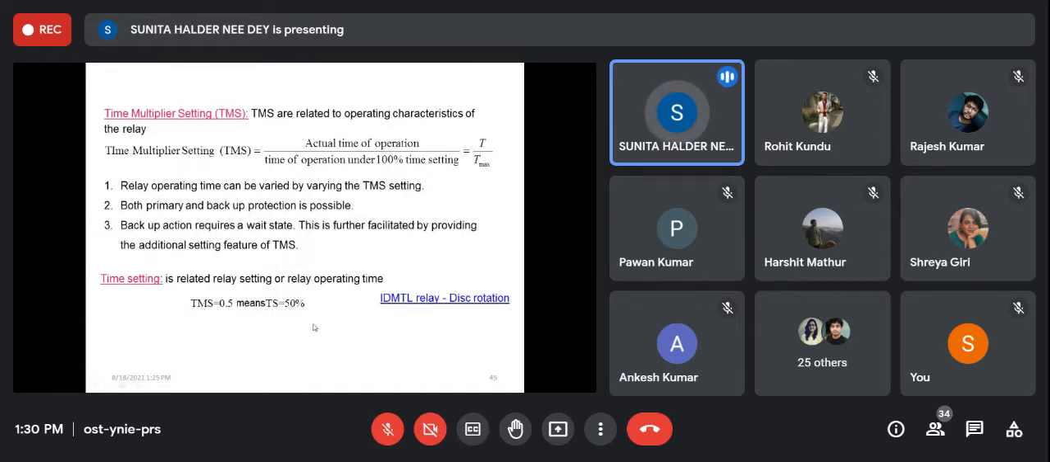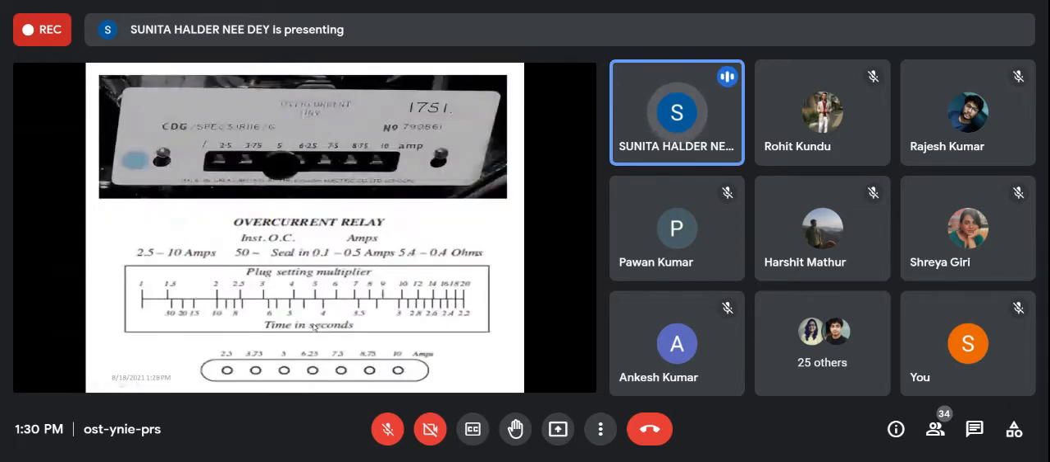If you see the relay panel in the lab, it is like this. There is written 2.5, 3.75, and so on, not in percentage. From here you can set at which current you want to operate the relay. This is the plug setting multiplier, or plug setting actually. We can derive the plug setting multiplier from the plug setting.